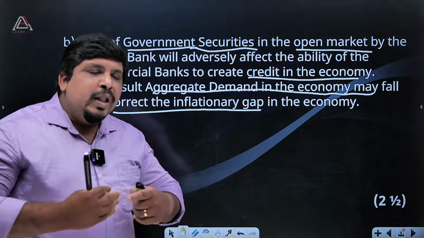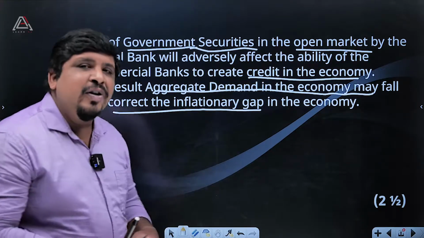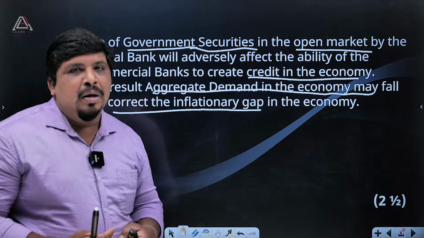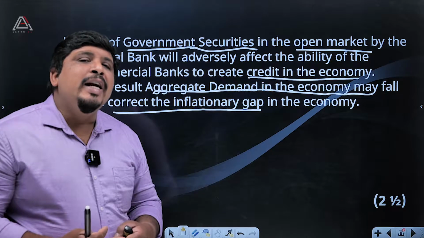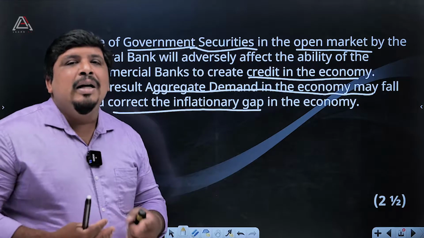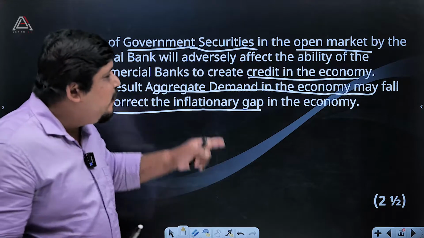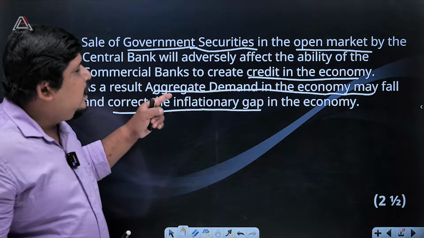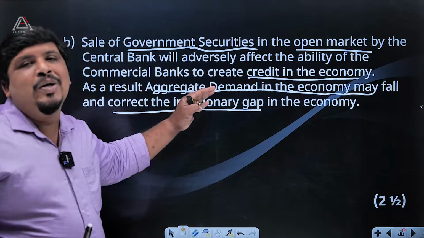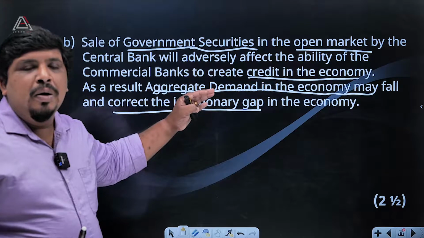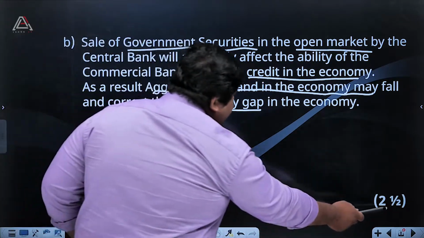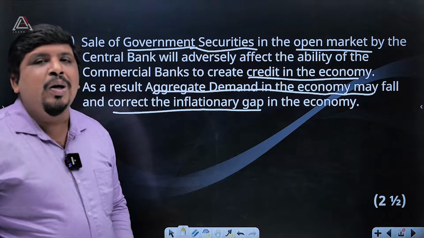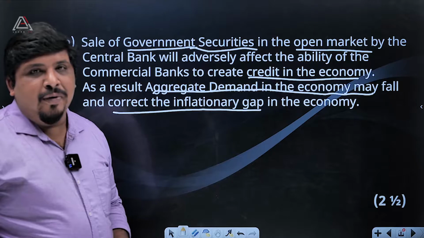Okay, so during the time of inflation, we need to reduce the increasing price levels. We need to reduce the increasing loans amount. Through this way, we can do that. We can control the credit creation capacity of commercial banks through this. So that is again 2.5 marks. So total marks we can say is 5.